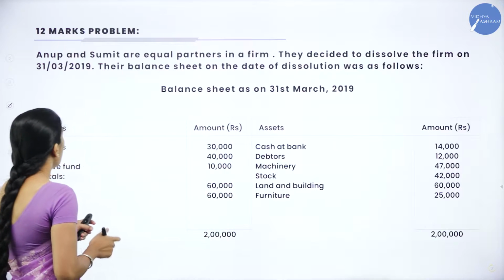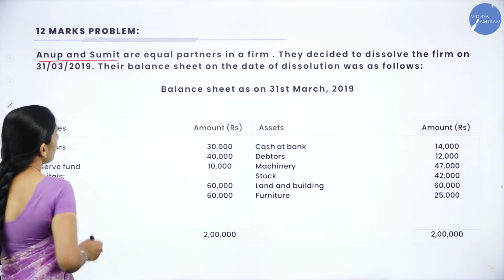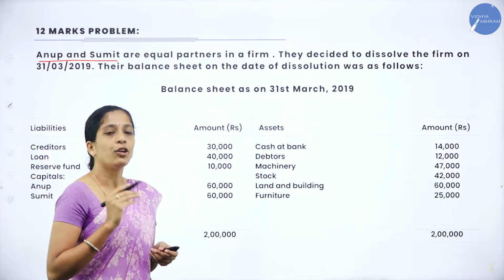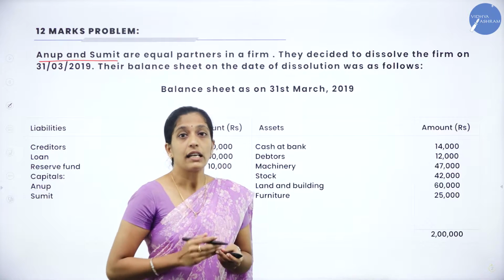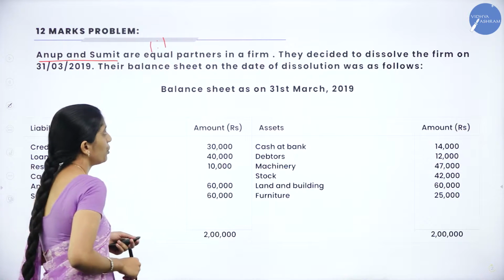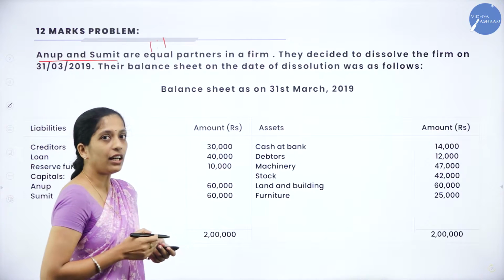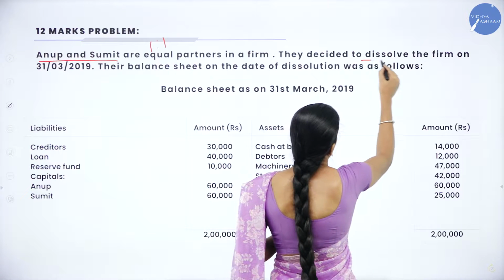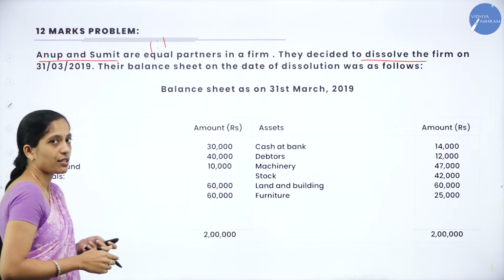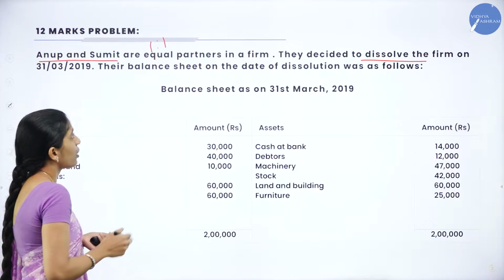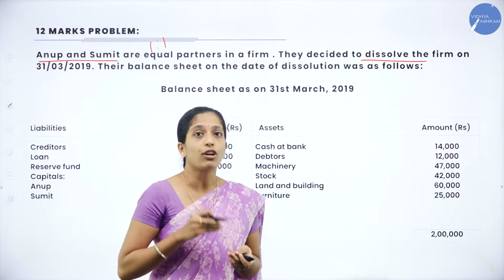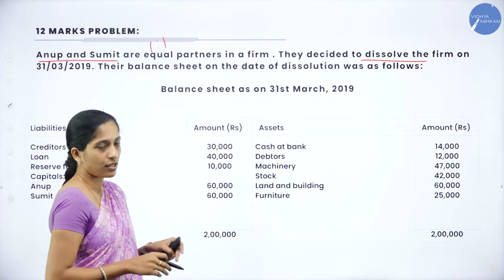Now, go through the question. Anup and Sumit are equal partners in a firm. So, who are the partners here? Anup and Sumit are partners and they are equal partners. In the sense, they are going to share their profit and loss in the ratio 1:1. They decided to dissolve the firm. So, what do you mean by dissolve? They have decided to close down the business on 30th March 2019. Their balance sheet as on the date of dissolution was as follows.